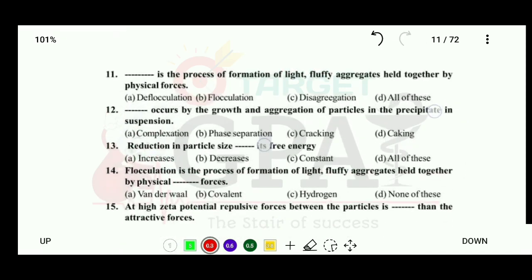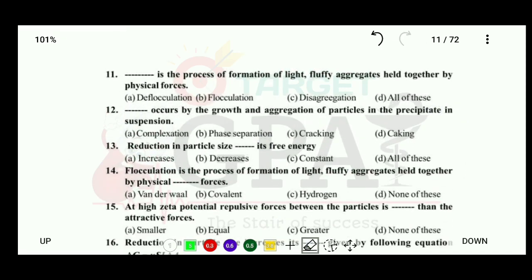Question number 11 is: blank is the process of formation of light fluffy aggregates held together by physical force. Your options are deflocculation, flocculation, disaggregation, and all of these. So the correct answer is flocculation. It is the process of formation of light fluffy aggregates held together by physical force.